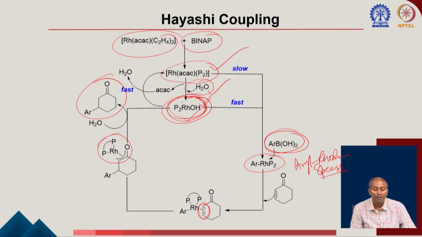Okay. And as you can see, once you have this chiral ligand, chiral BINAP ligand, that can control the chirality, which is actually built up in this particular step. So, based on the chirality of the ligand, that can allow you to add this aryl on a particular face of this double bond, to get to the corresponding chiral product.